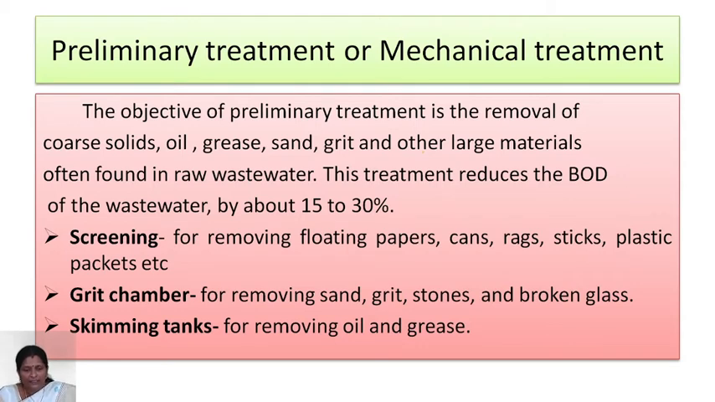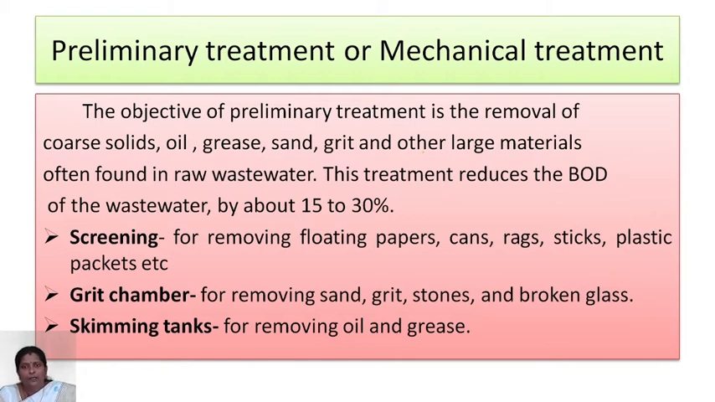Now let us discuss in detail. Preliminary treatment, or mechanical treatment. The objective of preliminary treatment is the removal of coarse solids, oil, grease, sand, grit and other larger material often found in raw wastewater. This treatment reduces the BOD of the wastewater by about 15 to 30%.